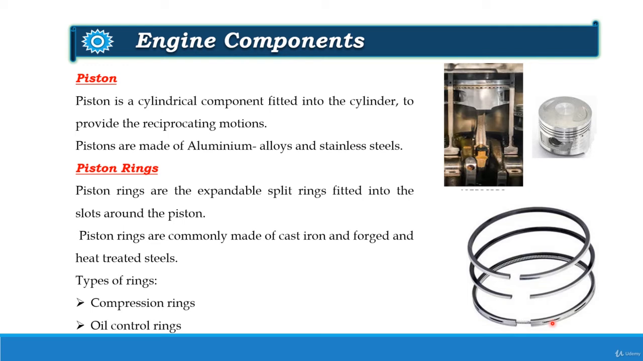You can see here in the bottom ring, that is the oil control ring, some spring like coil is provided. It is for lubrication between the piston and the cylinder, whereas compression rings are primarily used for sealing the combustion chamber, that is, to seal the gap between the cylinder and the piston.